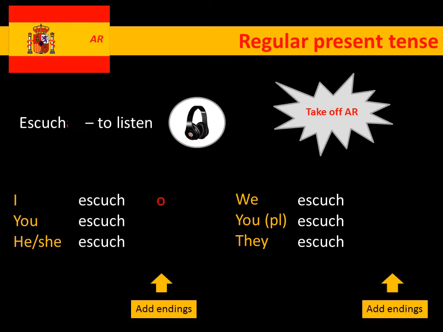The first one is o, so escucho, I listen. Next one, escuchas, you listen. Then we've got escucha, he or she listens. Next up we've got the plural ones, so escuchamos, we listen. Escucháis, you plural listen, and escuchan, they listen.